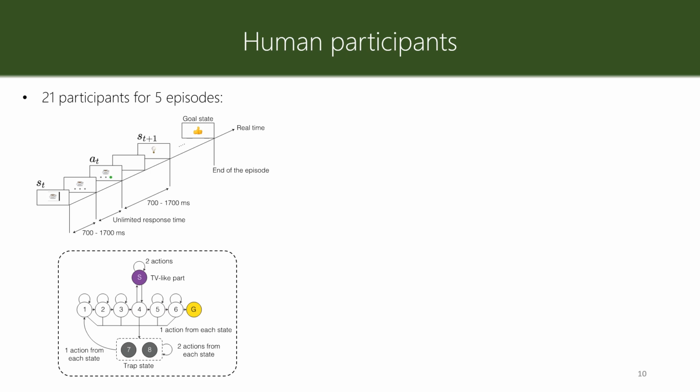For human participants, we asked 21 participants to play this task for 5 episodes, meaning that they should find the goal state 5 times. In the experiment, they sit in front of a computer. At each time, they see 1 image on the computer screen, which corresponds to one of the states, one of the disks here. Then they observe 3 disks below the image, which correspond to the different actions. If they select one of these actions by clicking on the disk, they are moved to another state and they see another image. They are instructed to keep taking actions until they find the goal state, which is a thumb here.